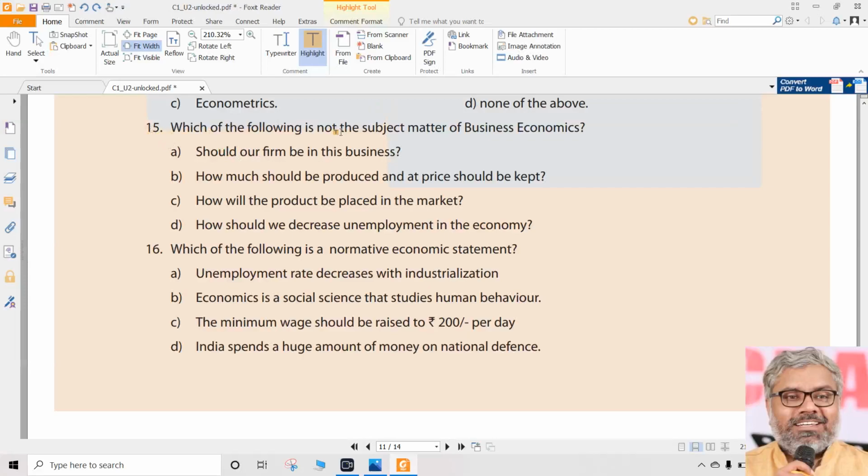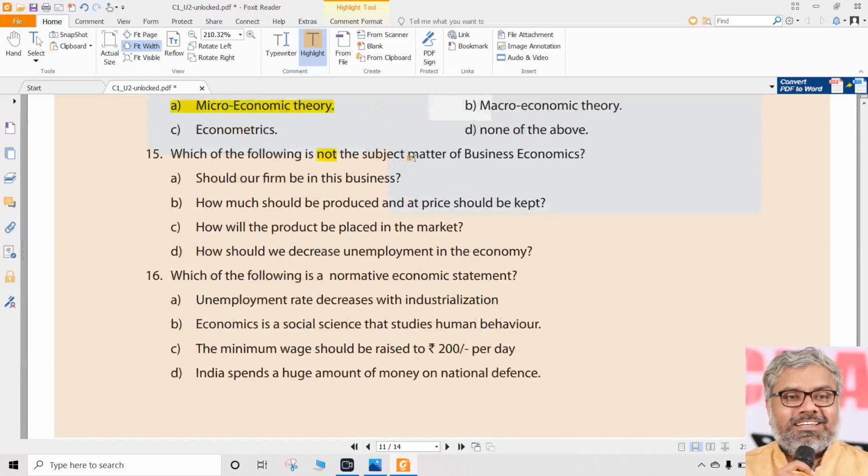Then question number 15. Which of the following is not a subject matter of business economics? Always identify the negation very clearly. What is not a subject matter of business economics? Read through that. Should our firm be in the business? Of course, it is a subject matter of business economics. How much should be produced and at what price should it be kept? Of course, it is a subject matter of business economics. How will the product be placed in the market? That is also a subject matter of business economics.